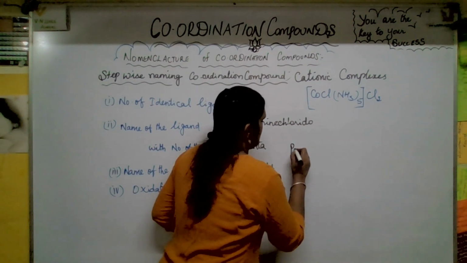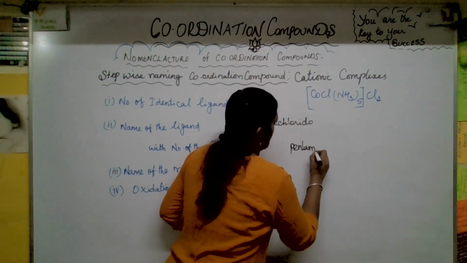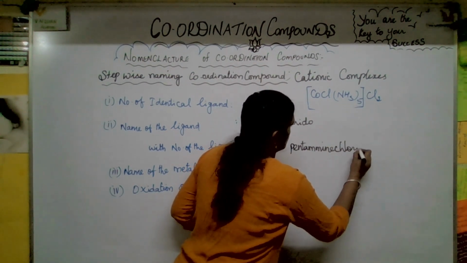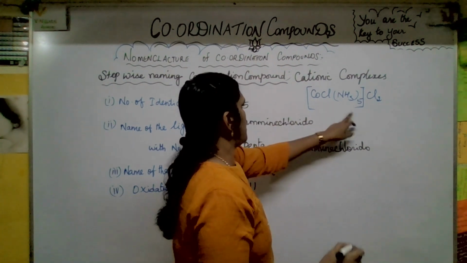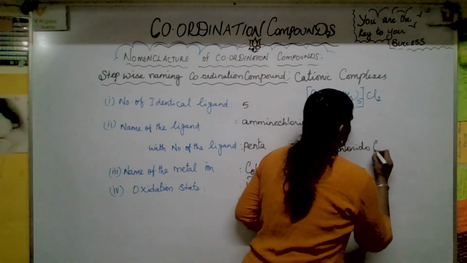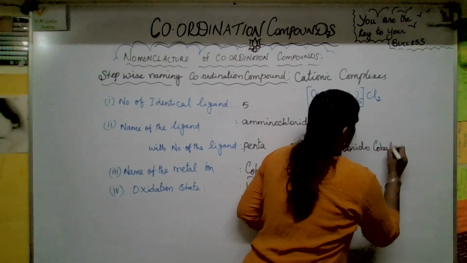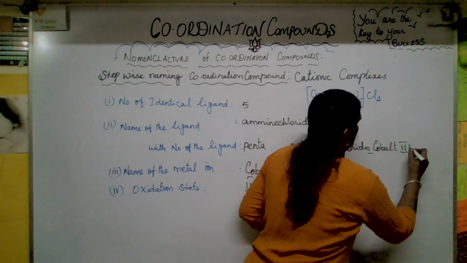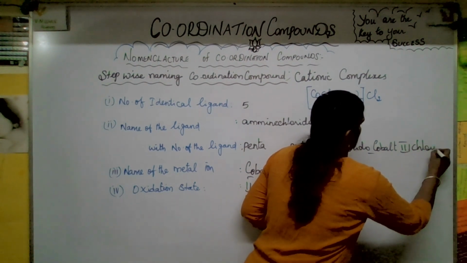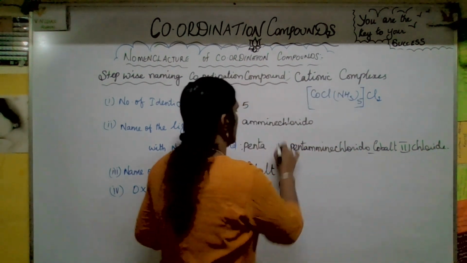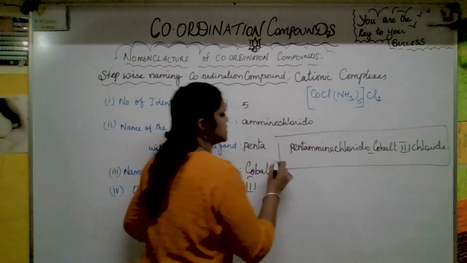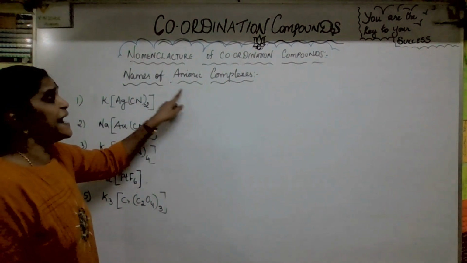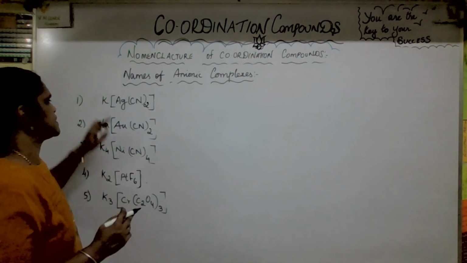Pentaamminechloridocobalt, there is no gap, (III) chloride. Hope you got a clear idea about the anionic complexes and cationic complexes. Now, let us go and watch some examples of anionic complexes.